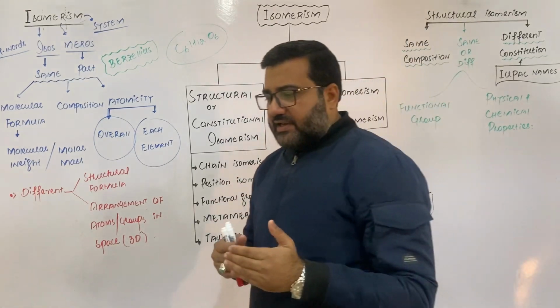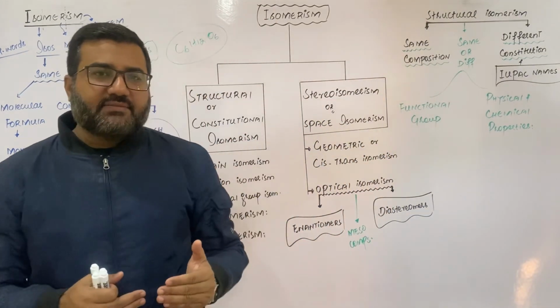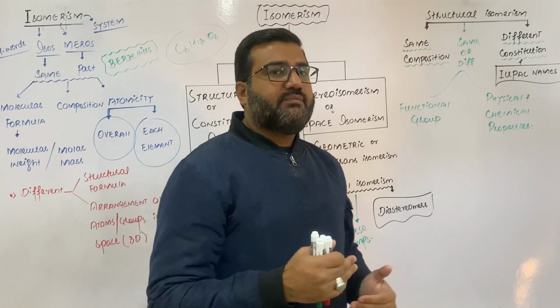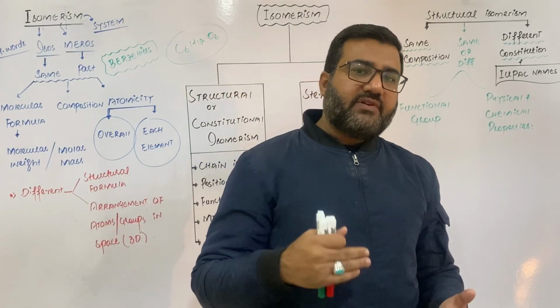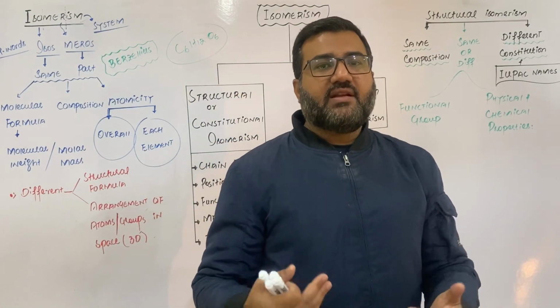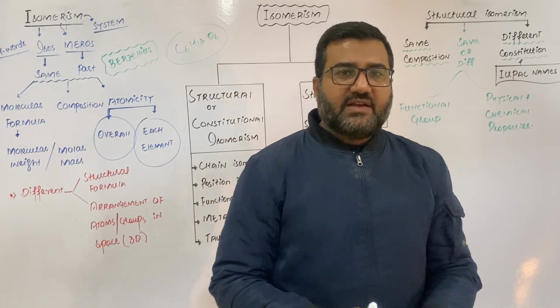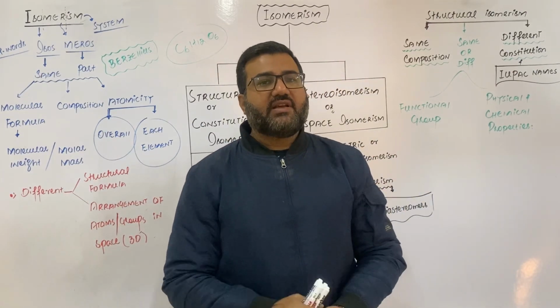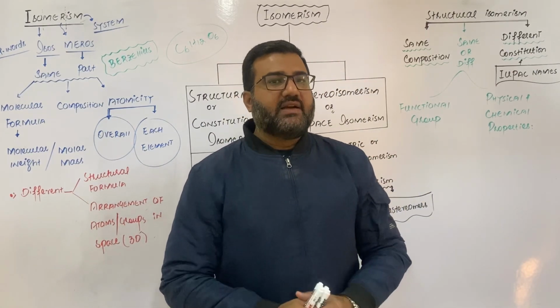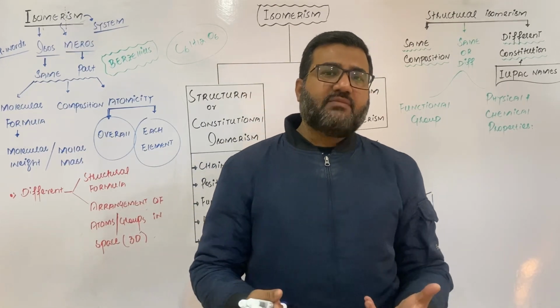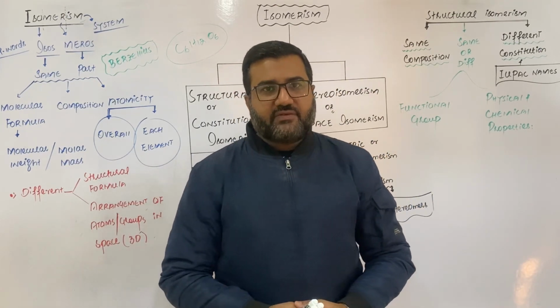So structural isomerism is the isomerism in which isomers have the same composition and the same number of atoms but different constitution, meaning different attachment of the atoms, and due to different structural formulas their IUPAC names will always be different. But they may have the same or different functional groups.